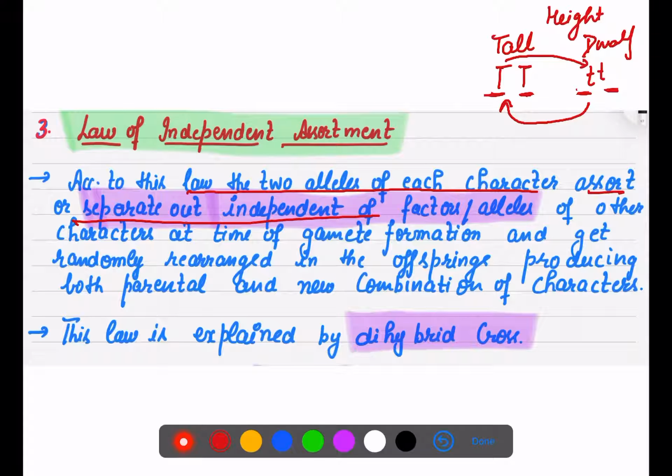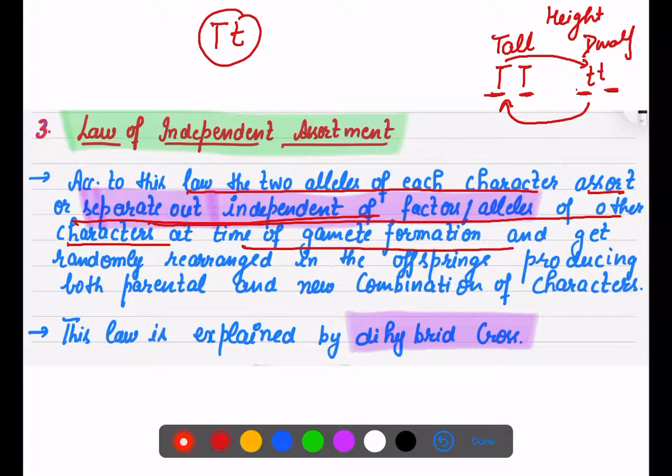So they separate out independent of the alleles of other characters at the time of gamete formation, and then they get rearranged randomly in the F1 generation, or in simple words, during offspring production.